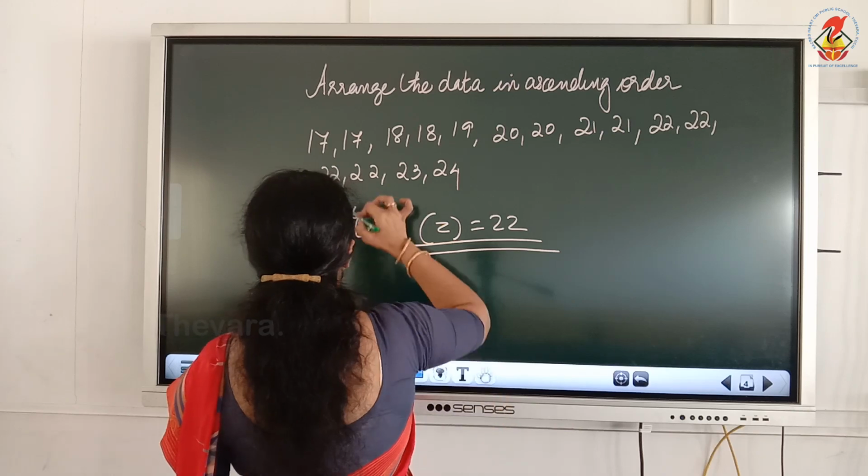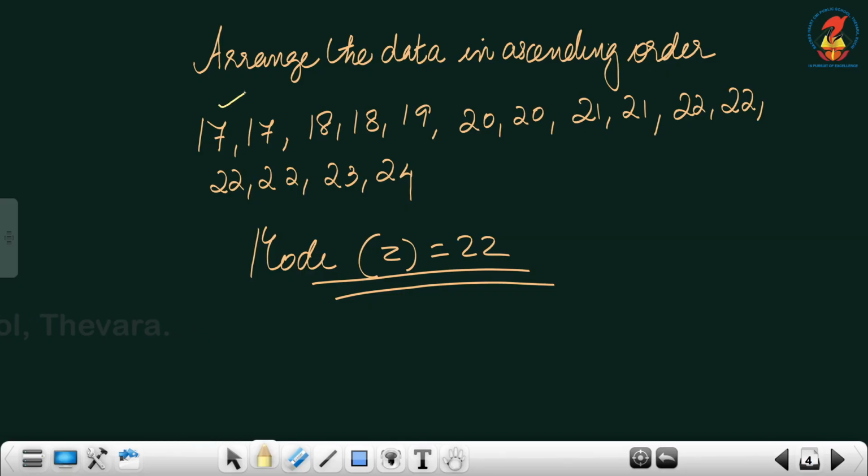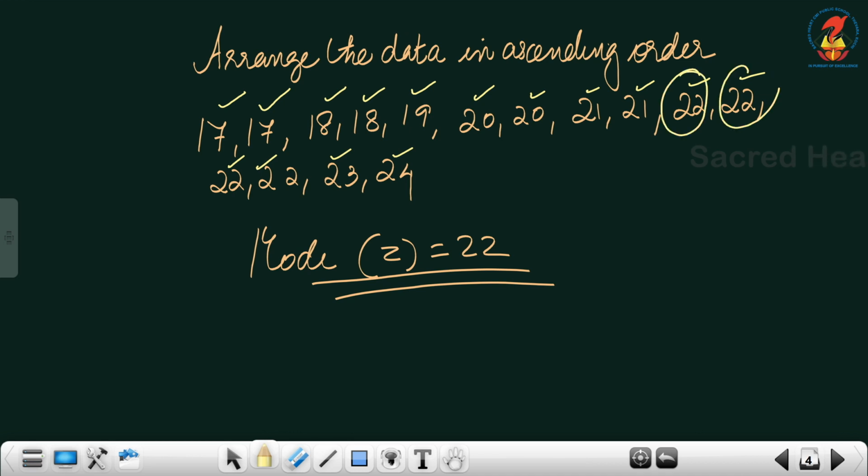When we arrange the data in ascending order, it will be 17, 17, 18, 18, 19, 20, 20, 21, 21, 22, 22, 22, 22, 23 and 24. Here you can see number 22 has occurred 4 times. All other numbers have occurred 2 or 3 times, isn't it?